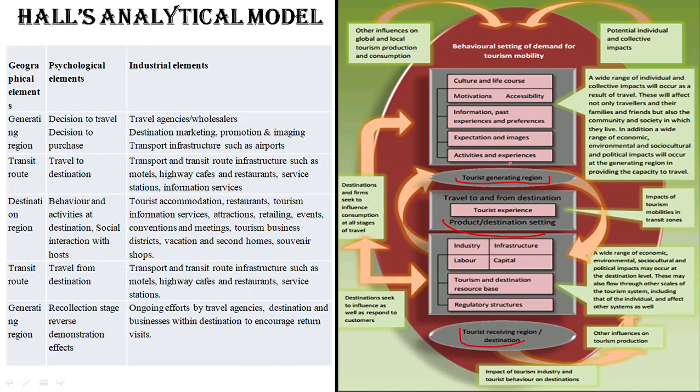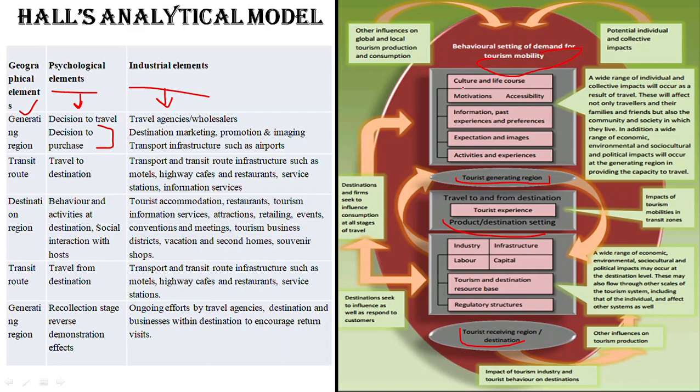First, the TGR that we have. He has given two elements to the TGR region: psychological element and industrial element. Now in the psychological element we will have the decision of the tourist, the potential tourist, the demand. The demand for tourism mobility, his behavioral setting, has been explained by Hall in this column.